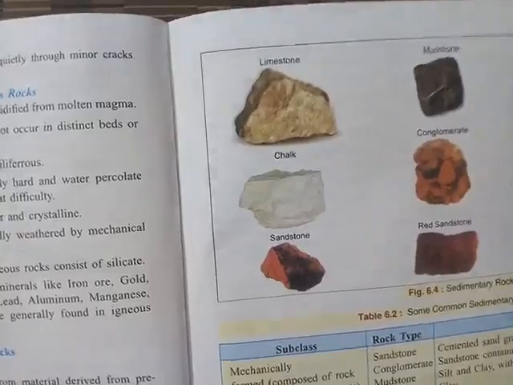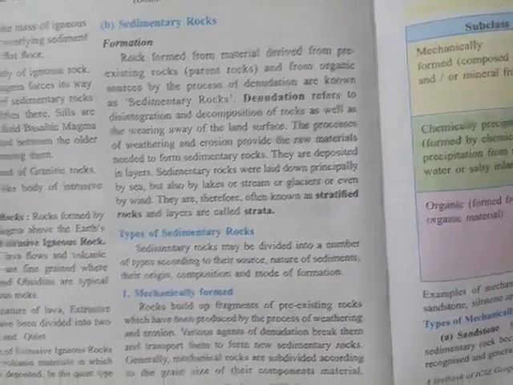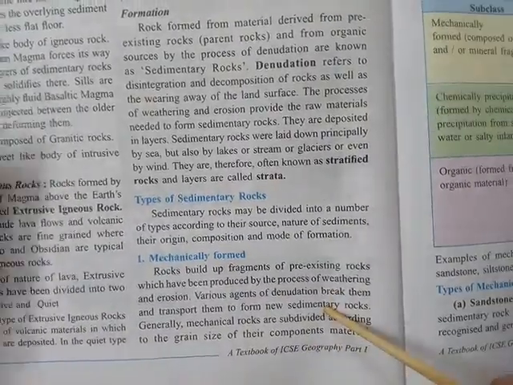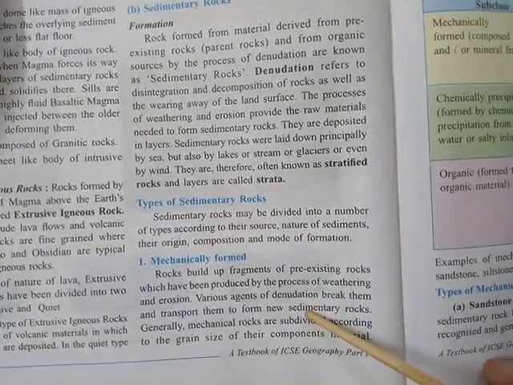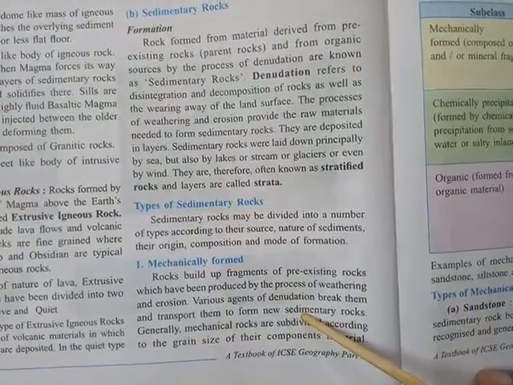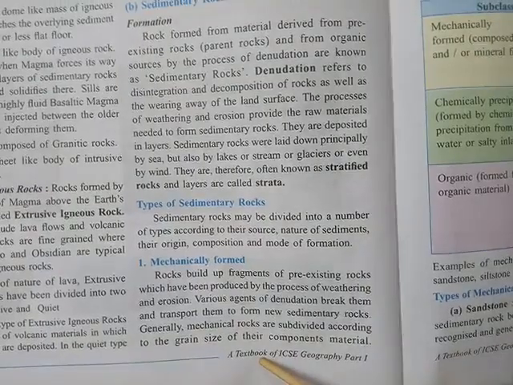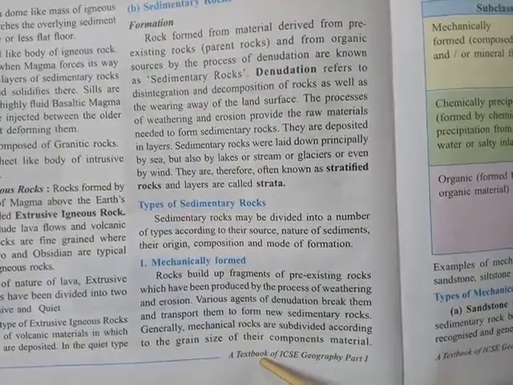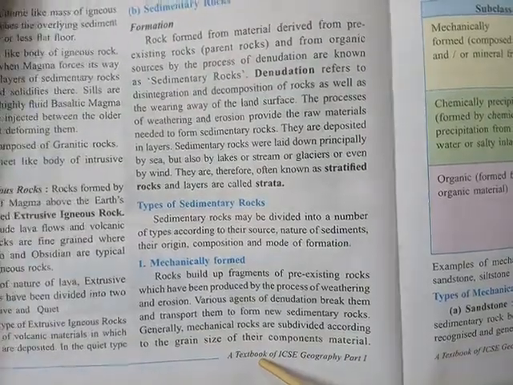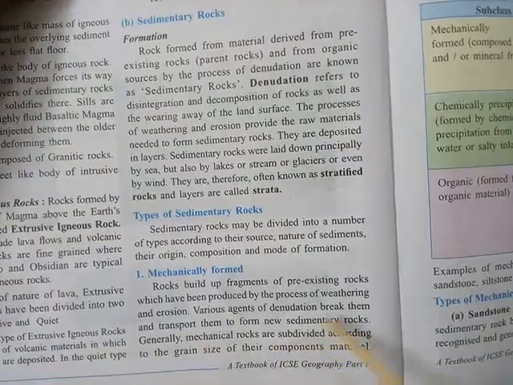Now let's see the first thing, the mechanically formed rocks. Mechanically formed rocks means pre-existing rocks, like the igneous rocks or the metamorphic rocks, go through the process of weathering and erosion.